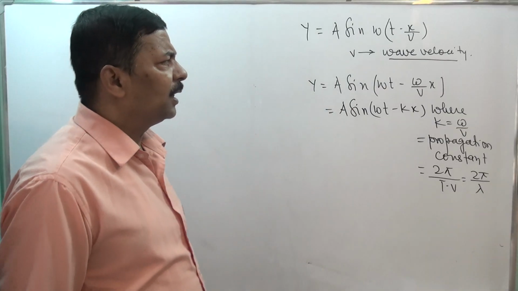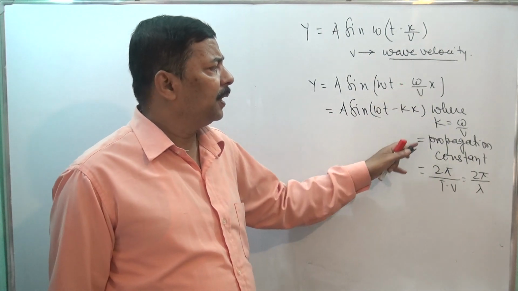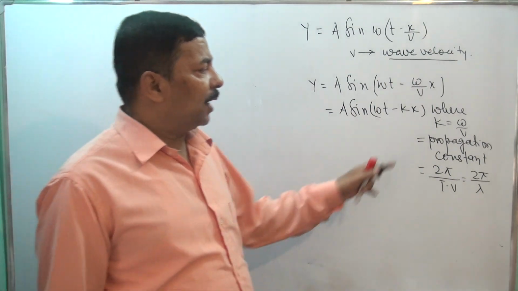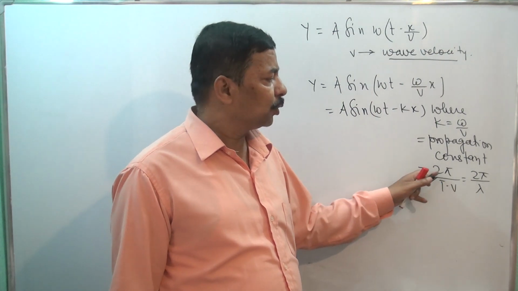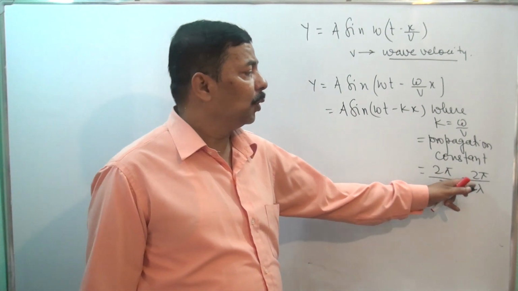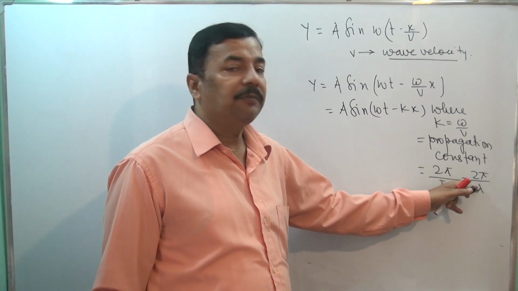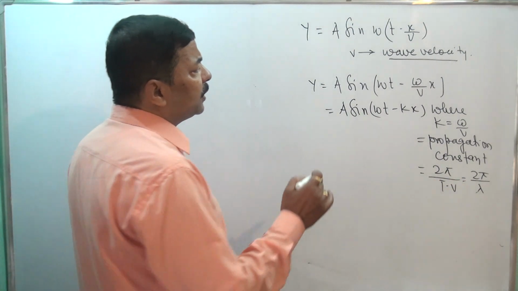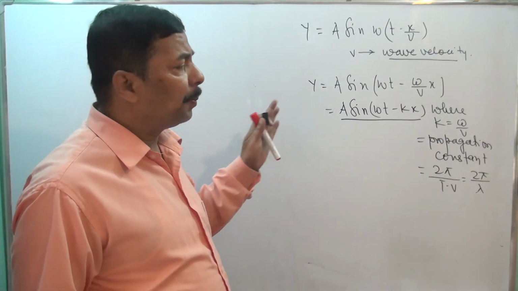You should understand it very carefully that here omega by v is your k, and it has the name propagation constant, and omega is 2 pi by T, T is the time period, and T into v is wavelength, so 2 pi by lambda should be your propagation constant. Sometimes we will use propagation constant in this form, sometimes in this form. So this is the standard equation of wave.